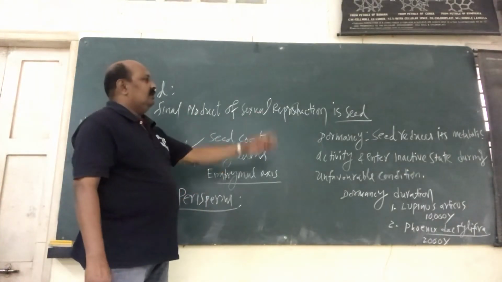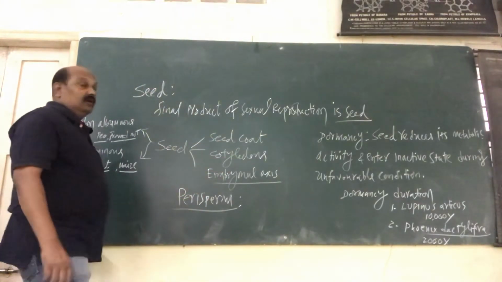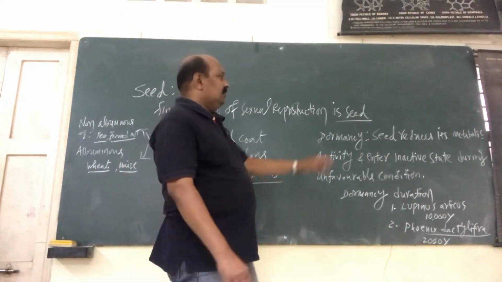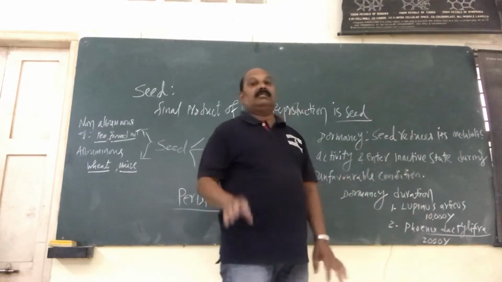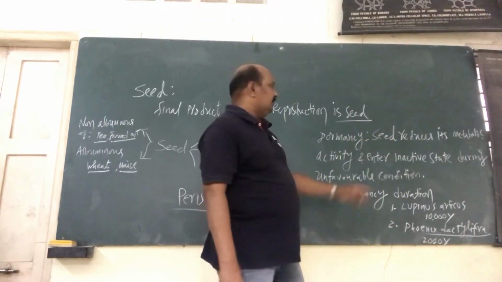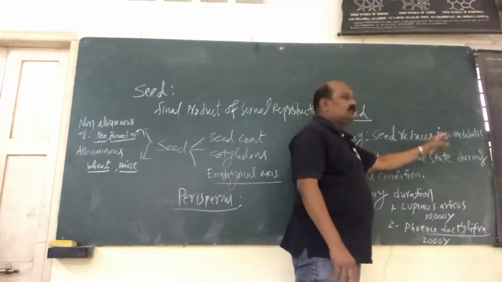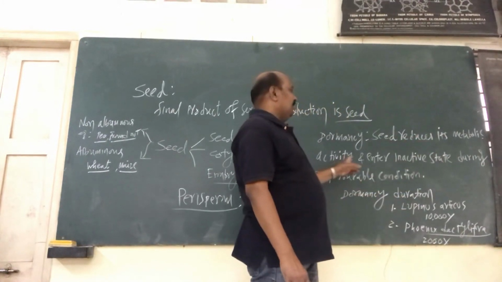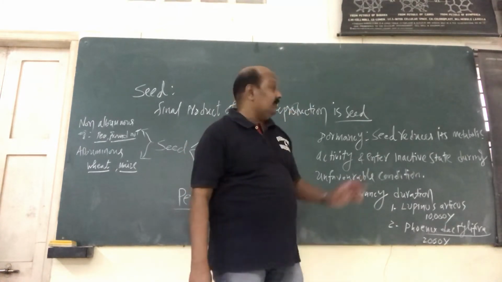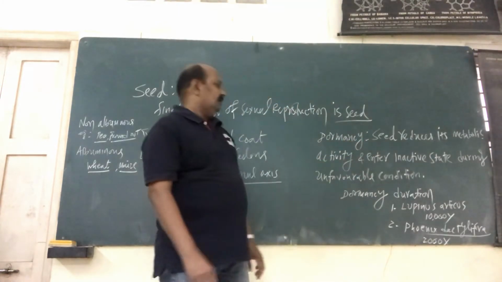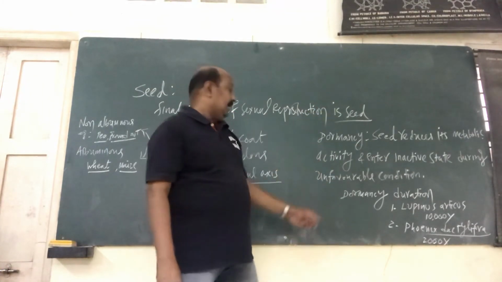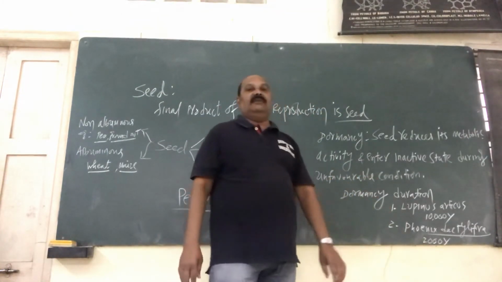Now you come to the next part, that means dormancy. Dormancy is a phenomenon in which the seed reduces its metabolic activity and enters the inactive state. What do you call it? Dormancy, especially during unfavorable conditions. This is very, very important.